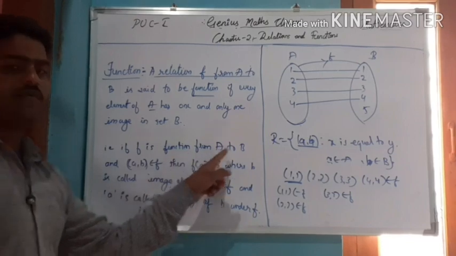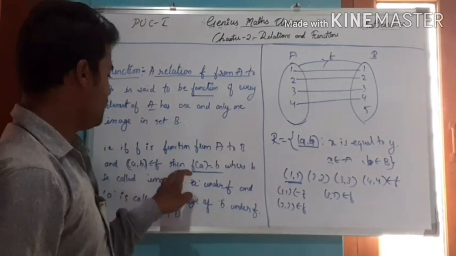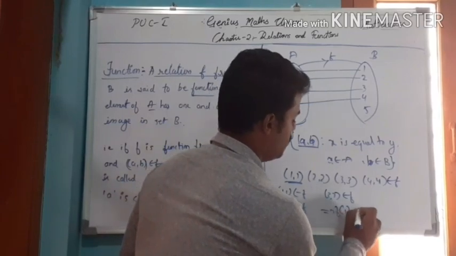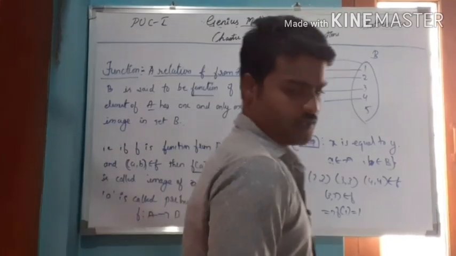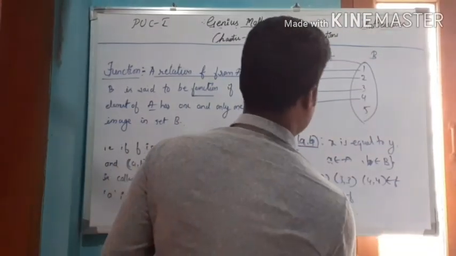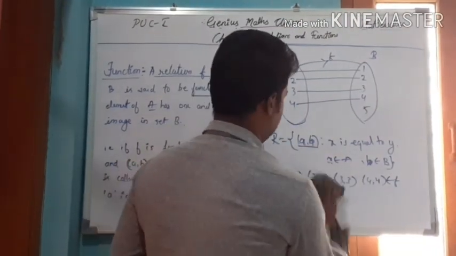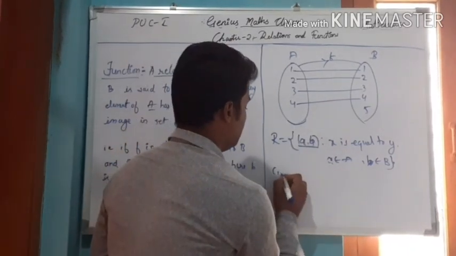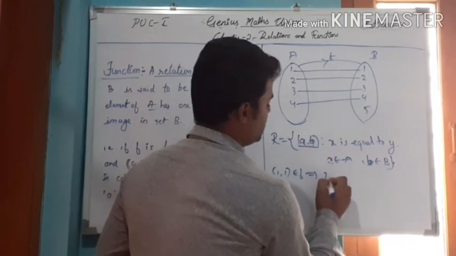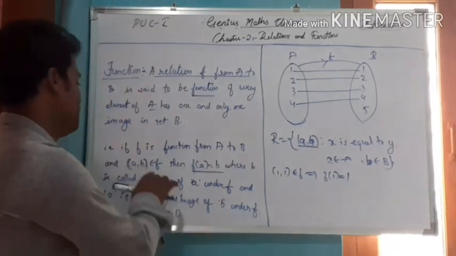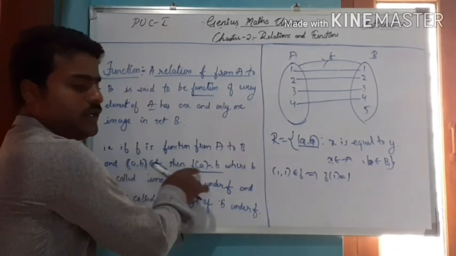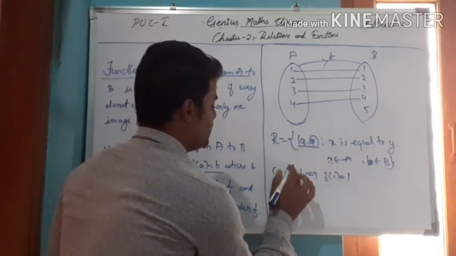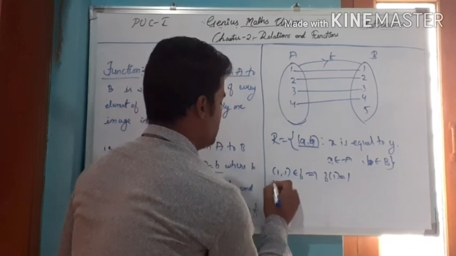So if f is a function from A to B, and the ordered pair (a, b) belongs to f, then f of a equals b. Obviously, f of 1 equals 1 here. If I define these functions, the ordered pair (1, 1) belongs to f, that implies f of 1 equals 1. Here is the definition: if the ordered pair (a, b) belongs to f, then f of a equals b.